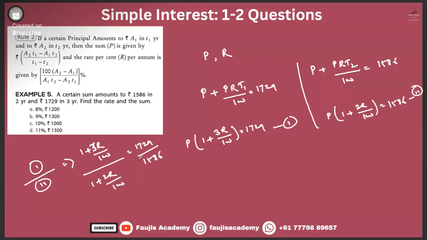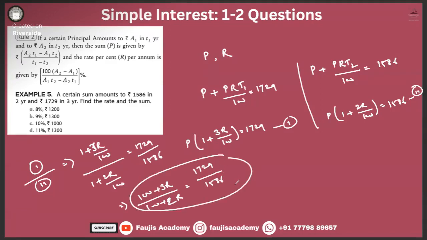1729, 16, 13, 1729. What number is it divisible by? 1729 divided by 1586. Okay. Whatever. Let's write it as (100 plus 3r) divided by (100 plus 2r) is equal to 1729 by 1586. How much is this, guys? I really hate to do this, honestly, but this is the need of the hour. Can't help it. 1586, guys. Look for any calculation mistake just in case I make one.